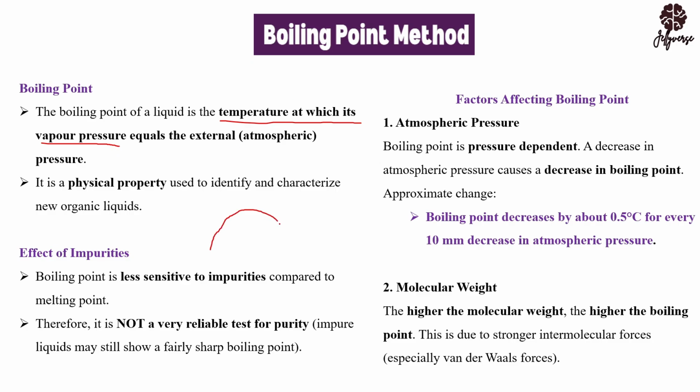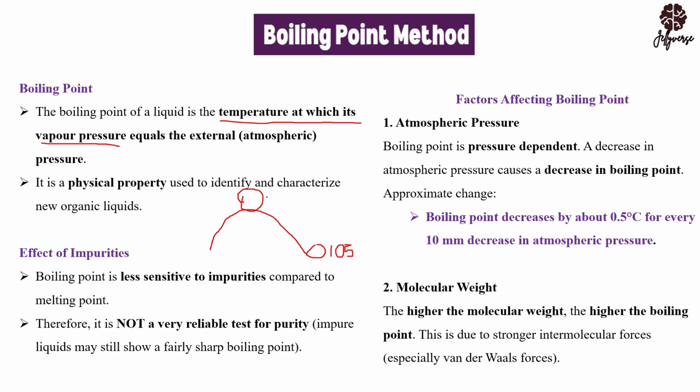In this case, let me use this as an example. If you are on a mountain and another person is at the bottom of the mountain, and the two of you are boiling the same water, the person at the valley will reach a temperature of, let's say, 105 before the water boils. But the person on top of the mountain will need less than 105, let's say 90 degrees, before the water starts boiling. The reason arises from atmospheric pressure.